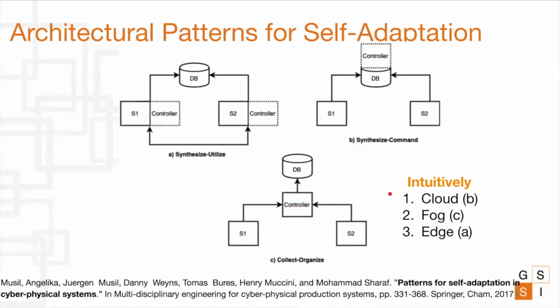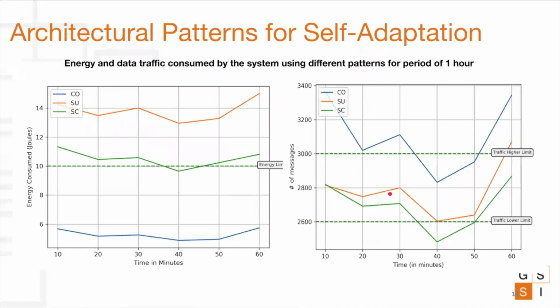Then the question can be, why not use one of them to achieve the goal? Well, there lies the problem. The plots here show the energy and data traffic consumed by the system during a 1 hour simulation of the NDR architecture. We have done the simulation using each of the 3 patterns. As we can see here, CO, which works best for energy consumption, works the worst when it comes to the data traffic.